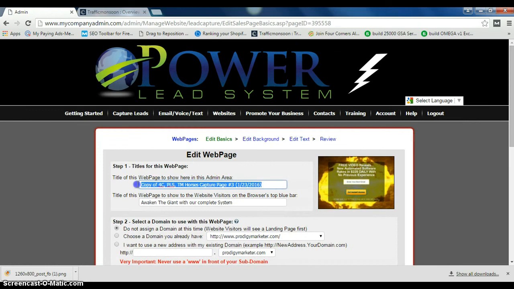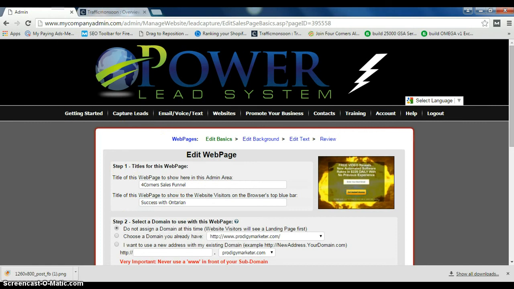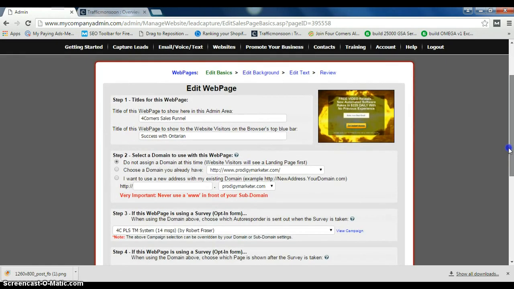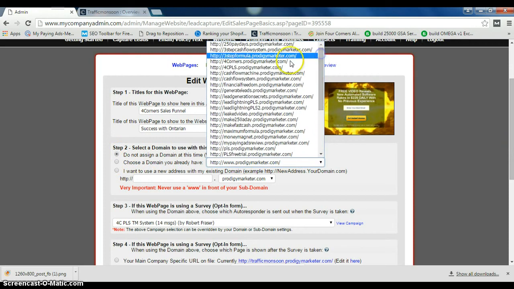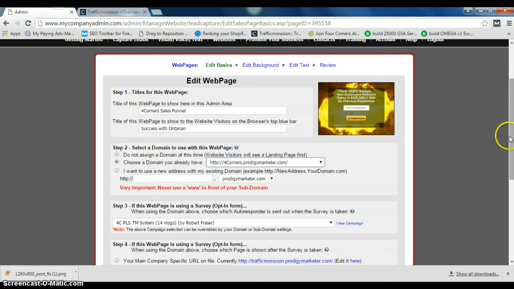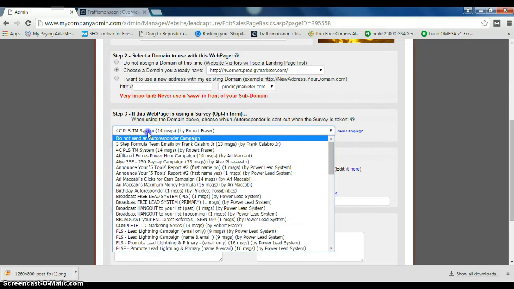You want to name this. Name it Four Corners Funnel or Four Corners Sales Funnel. You can name it something like Success with Ontarian or Success with your name, because that's going to show up in the tab right there. Scroll down. We want to pick the subdomain we just created, Four Corners. Okay, Four Corners PLS system. Actually, on this one, you can keep it there.